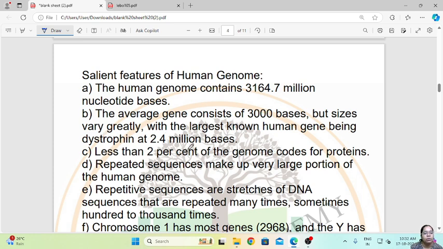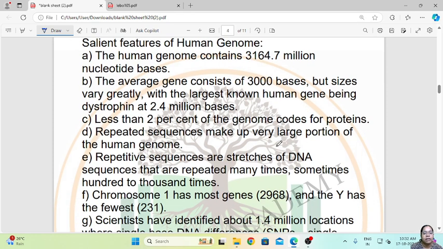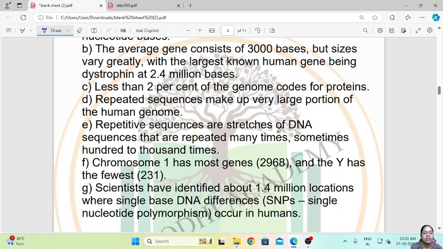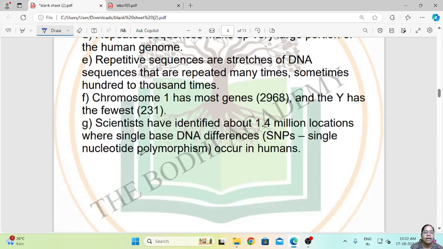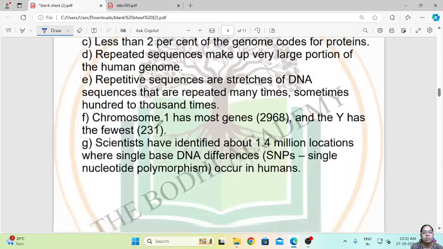Less than 2% of the human genome codes for protein. Repeated sequences make up a very large portion of the human genome. Repetitive sequences are stretches of DNA sequence that are repeated many times, sometimes 100 to 1000 times. Chromosome 1 has the most genes and the Y has the fewest. Scientists have identified about 1.4 million locations where single base DNA differences occur in humans. So these were the salient features of the Human Genome Project.